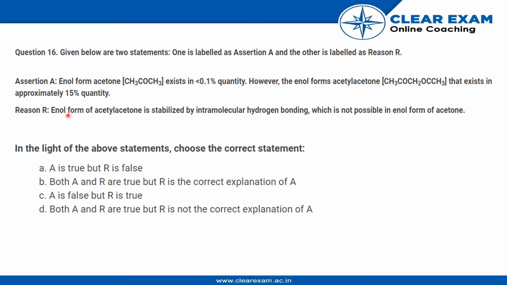The reason is given as: the enol form of this compound is stabilized by intramolecular hydrogen bonding, which is not possible in the enol form of acetone. So if we look over here, statement 1, or the assertion, relies on the reason, because if the reason is correct, we can say that the assertion will be correct. Otherwise, we need to know the enol form percentages of both these compounds in order to answer this assertion as it is. So if you look at the reason, we will go by that approach.